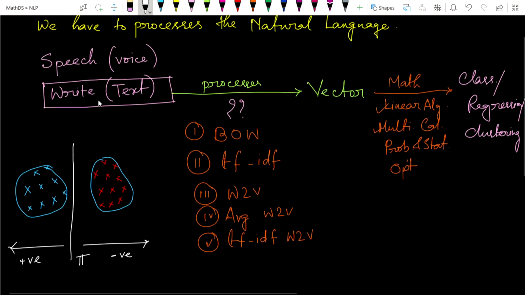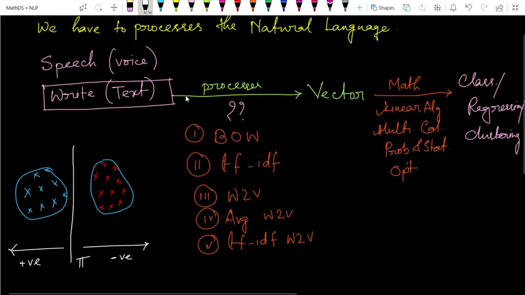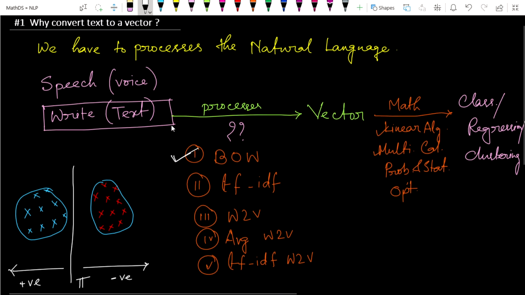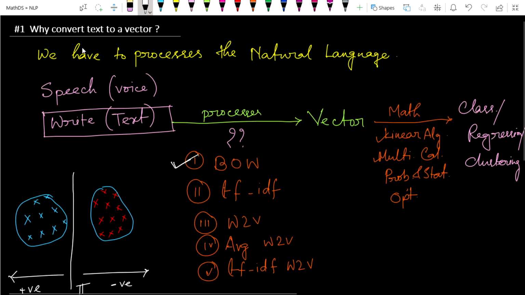But in this chapter our main target is how to process text into a vector. We will see the first concept, bag of words, in the next video. I think you got the understanding. So why do we need to convert text to a vector, and why is it important in our daily language? Take this example: OK Google, the voice command.